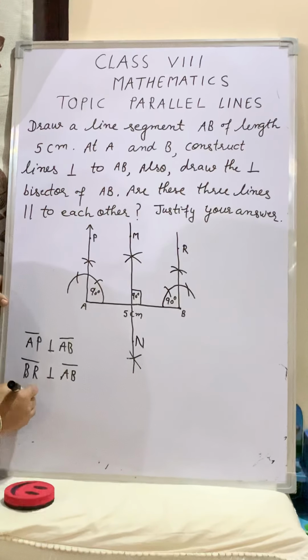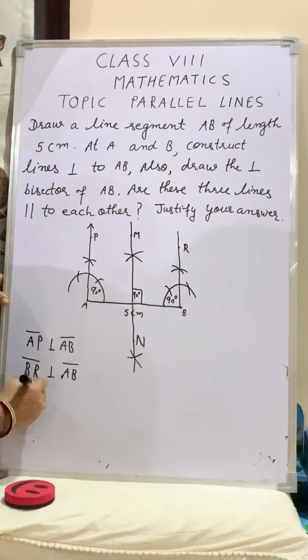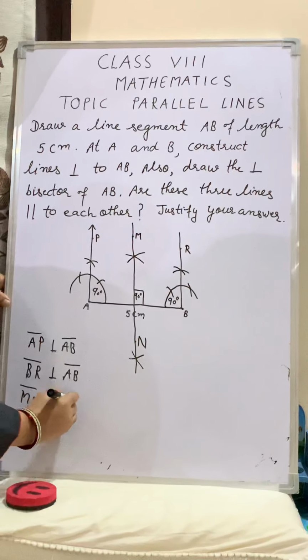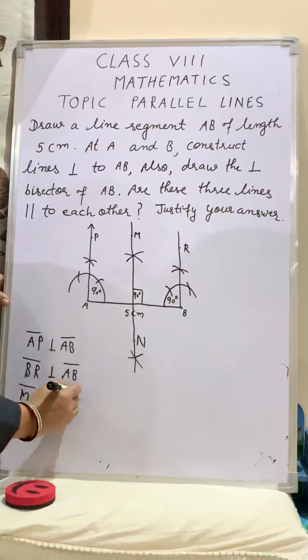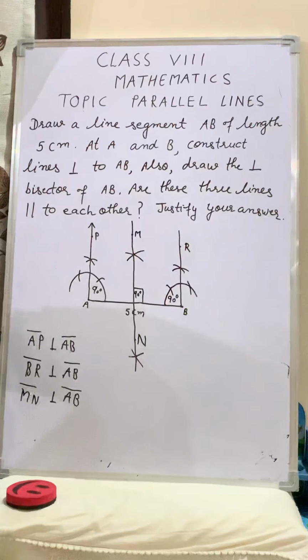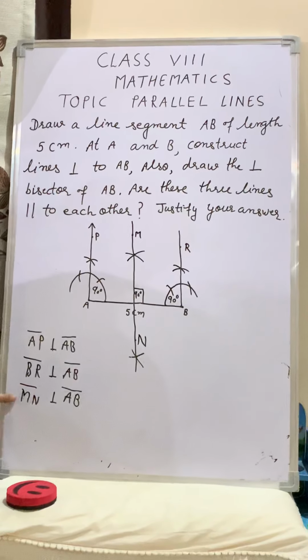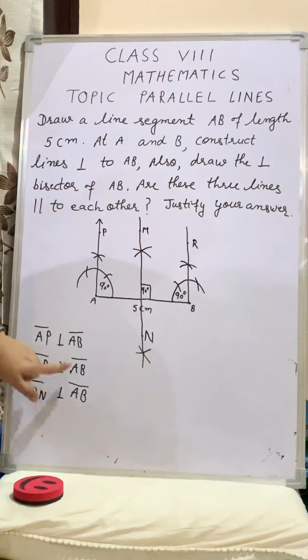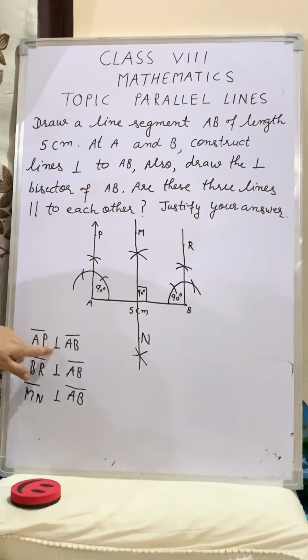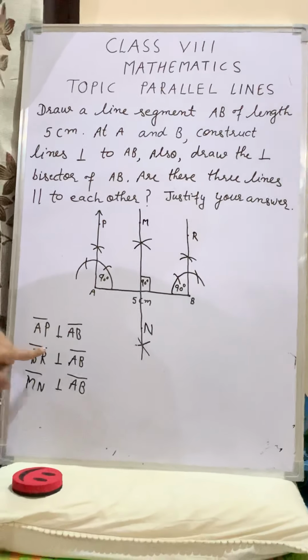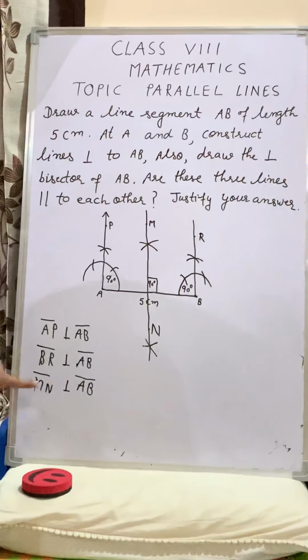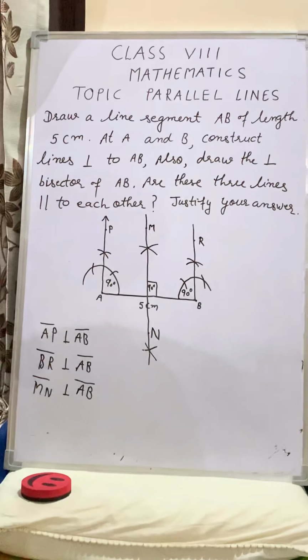MN is also perpendicular to AB. In the same plane, 3 different lines are perpendicular to the same line. AP is perpendicular to AB, BR is perpendicular to AB, MN is perpendicular to AB.